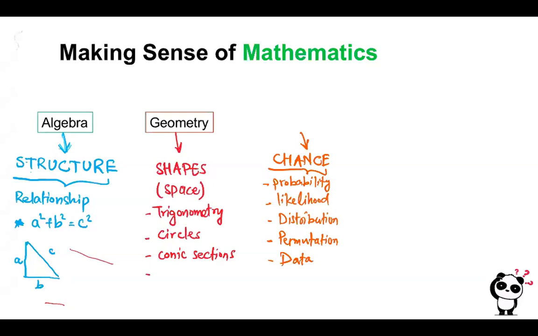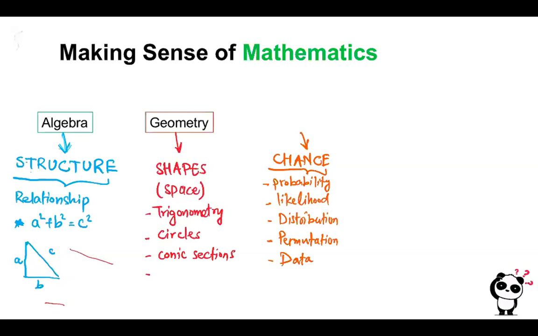For example, why are soap bubbles spherical in shape? What are the driving factors? Of course, mathematics helps us understand all those things, or why all the planets, or actually most of the planets, are spherical in shape, and so on. So you see, shapes are super important in our life, and math, of course, helps us understand them better.